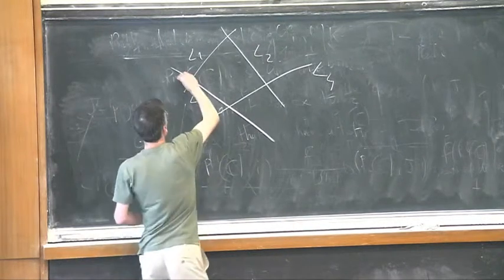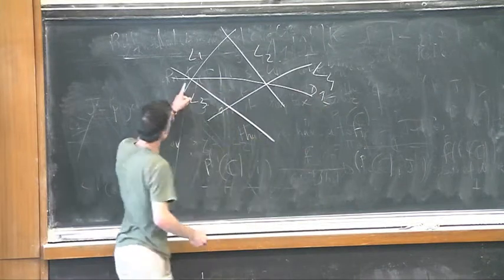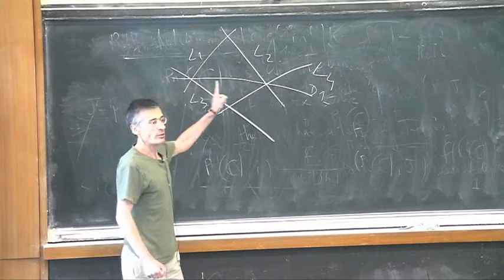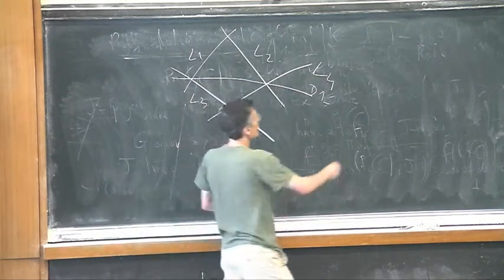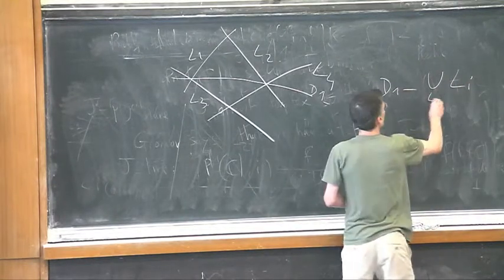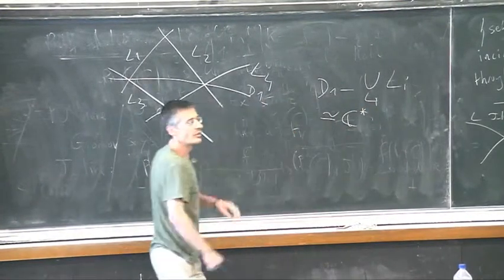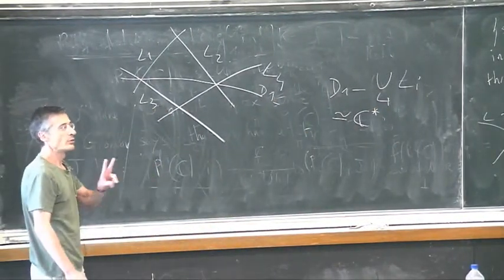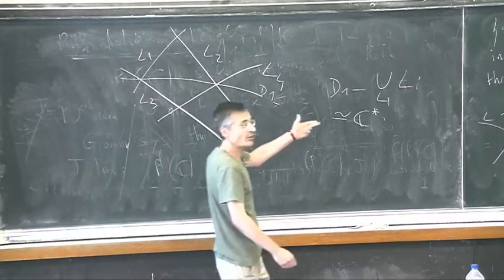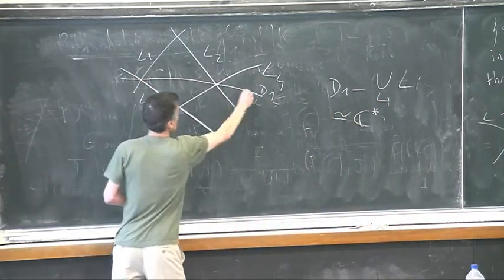So I'll draw you one diagonal. This is D1. This is a line passing through only 2 points of the configuration. And so D1 minus the union of Ly is isomorphic to C star. It's not P1 minus 3 points, it's P1 minus 2 points, and there are entire curves inside C star, like exponential of z. Okay? There are entire curves sitting here.